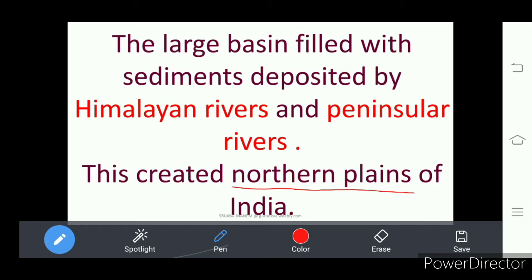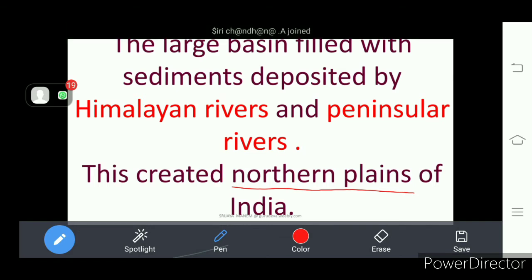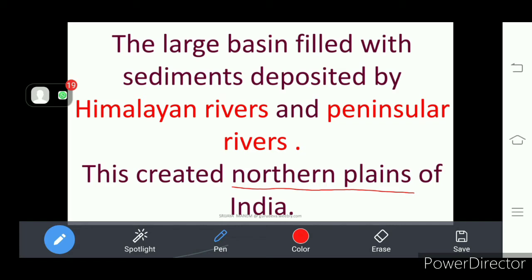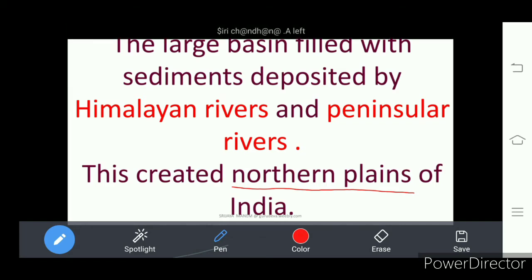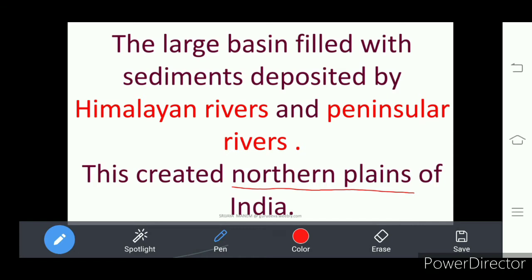So when the Indian plate collided with the Eurasian plate, it created the Himalayan mountains and a big shallow basin that filled with deposits brought by the Himalayan rivers and led to the formation of the Indo-Gangetic plains. And this Indian landmass, due to the collision, is displaying a variety of relief features.